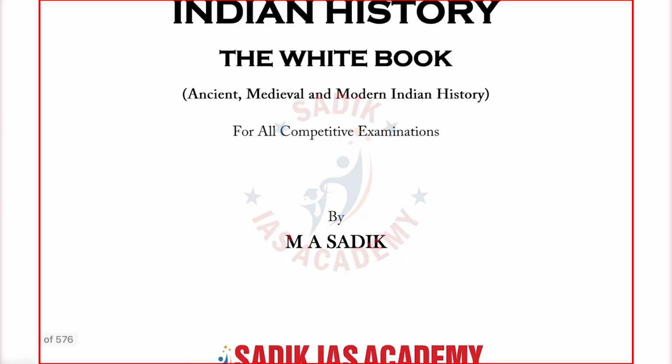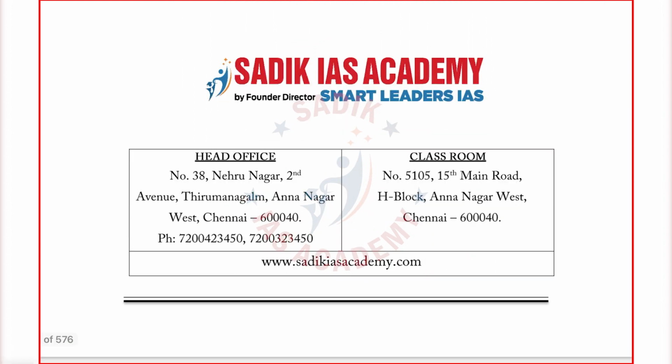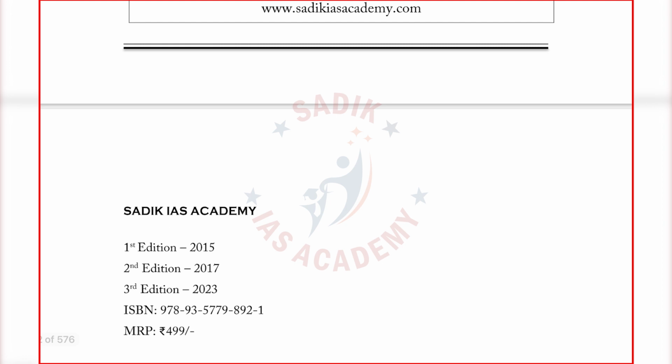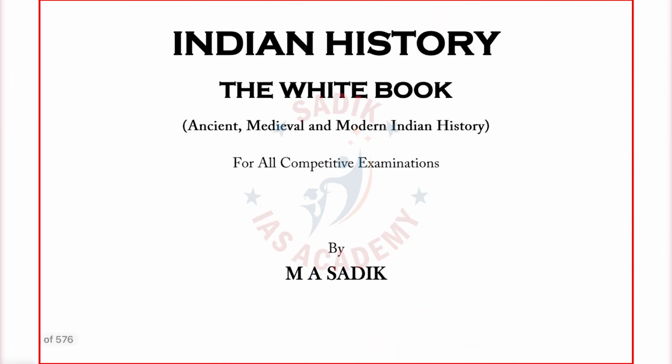The Indian History, the White Book, consists of three parts. The first part is the Ancient Indian History. Part 1 we have Ancient. The second part we have Medieval. The third part we have Modern.